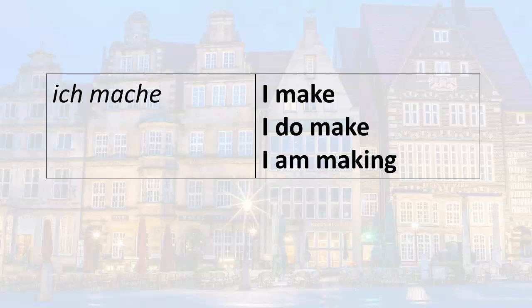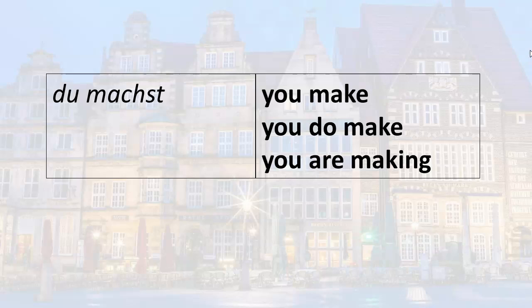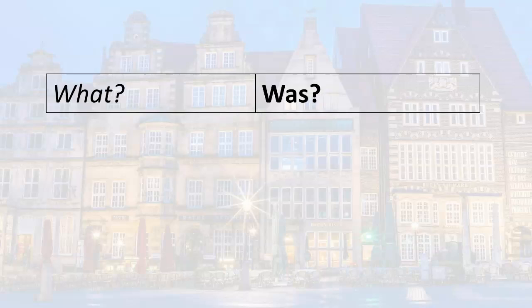So remember that machen also means to do, so ich mache can potentially mean I do do. I know that sounds a little funny, but that's the emphatic do. And finally, I am doing. Du machst can mean you make, you do make, you are making, you do do, or you are doing.